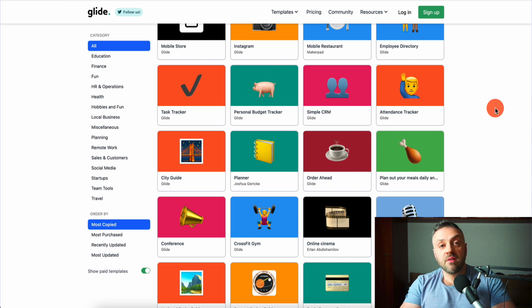So this is all I have for you guys for today. This is a method that you can get started right now for absolutely free, without a website, without a landing page, without anything, just by using this website, just by going to glideapps.com and start basically creating your own app from templates. Very, very simple.